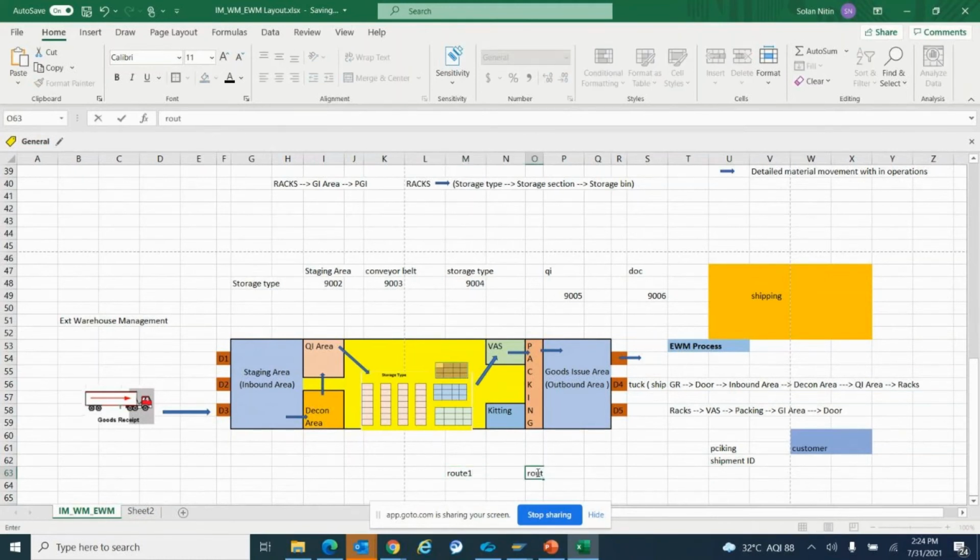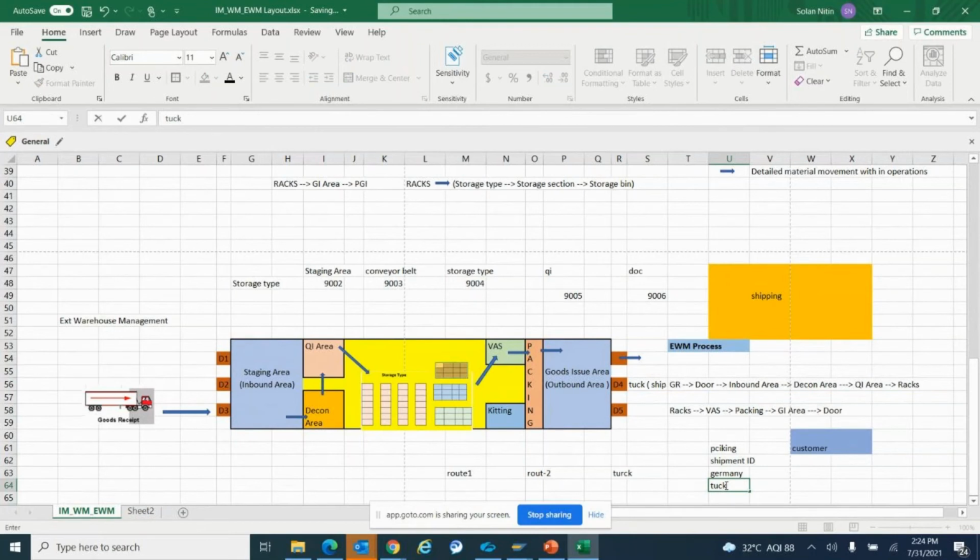From route 1 to route 2, the moment it comes to route 2, again an IDOC will trigger and be sent to the customer that it has now reached the Germany port, or somewhere else. From there it will be loaded into a truck and brought to the customer. Again, when it is loaded into the truck, an IDOC will be sent to the customer, and the customer will keep getting updated with this tracking information.